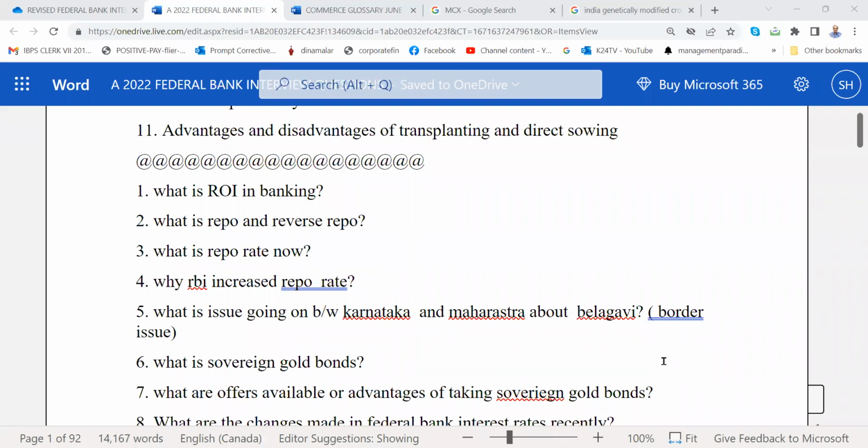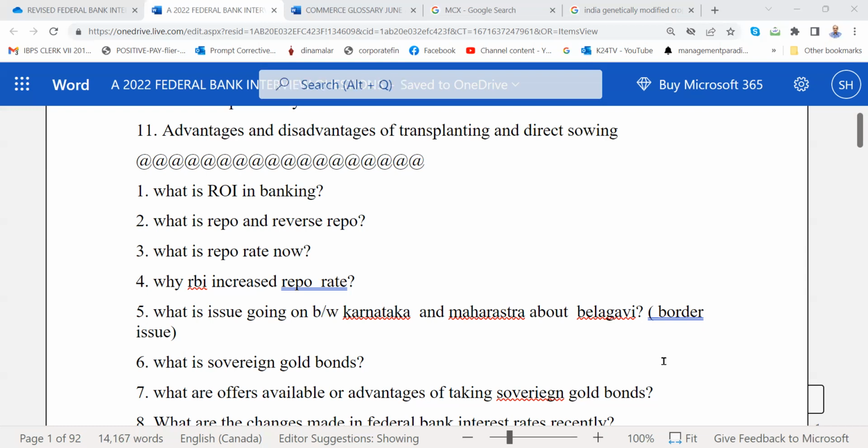Sovereign gold bonds are sold by the Reserve Bank of India through banks, at the rate of gold as on that date. They earn interest at 2.5% per annum, and at the end of the period of 8 years or so, it can be redeemed at the value of gold on that date.